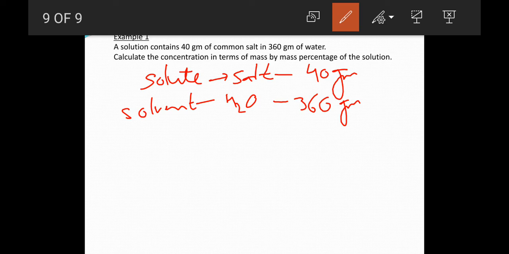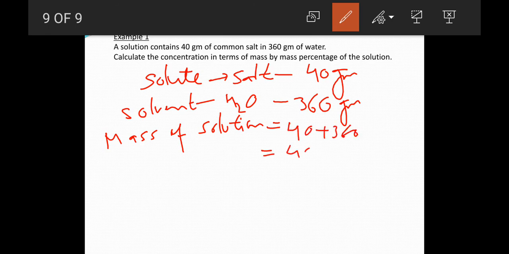The formula is mass of solute divided by mass of solution. So how much is the mass of solution? It is mass of solute plus mass of solvent. So 40 plus 360 will give you 400 gram.